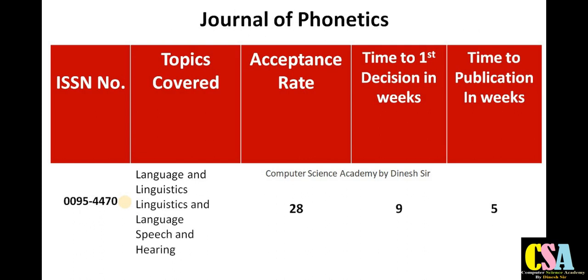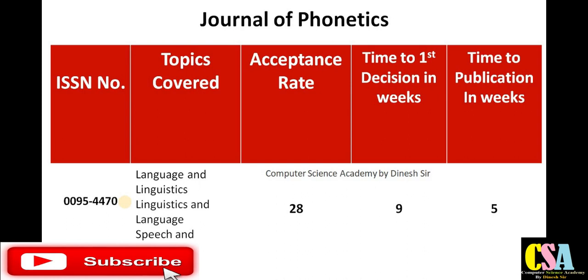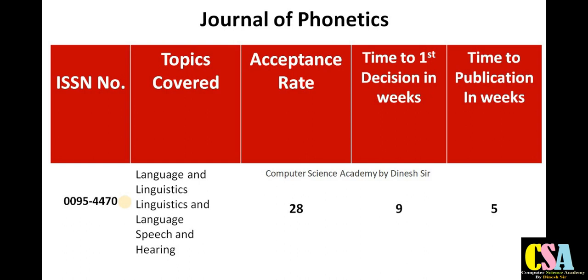Next one is the Journal of Phonetics. It belongs to language, linguistics, and speech and hearing. If your research area comes under this category, English literature, English language, or linguistics, you can publish your research paper. This is also a quick publication journal.